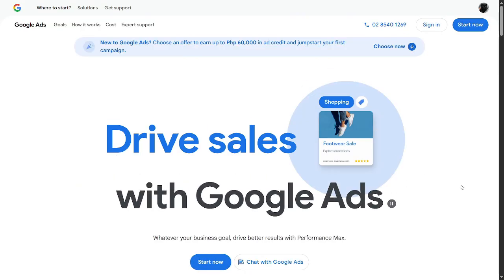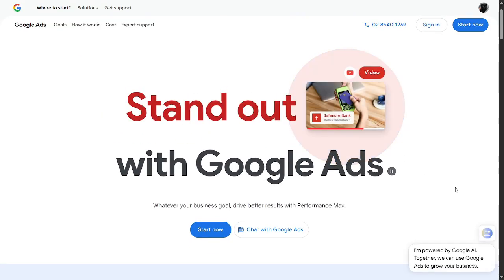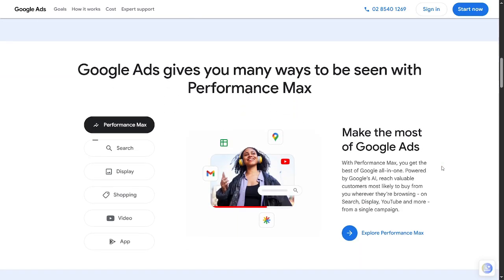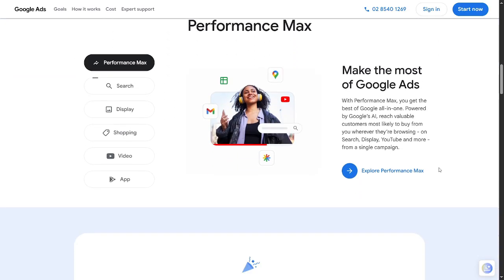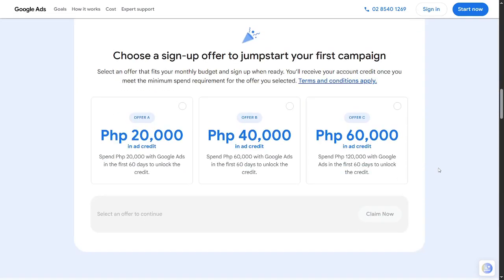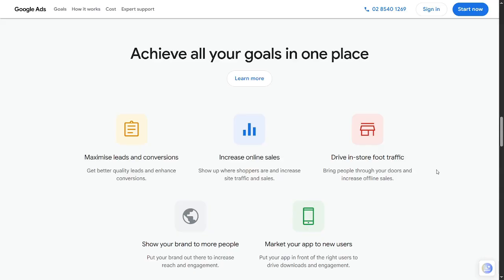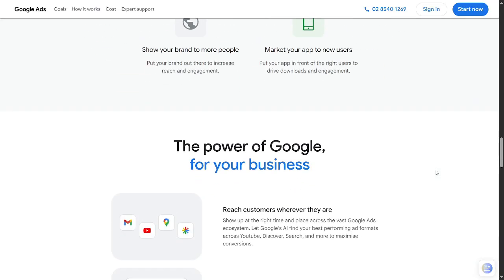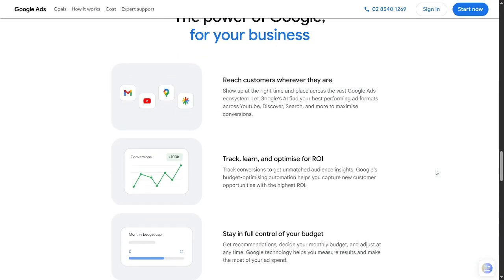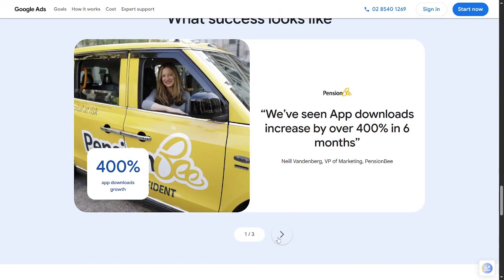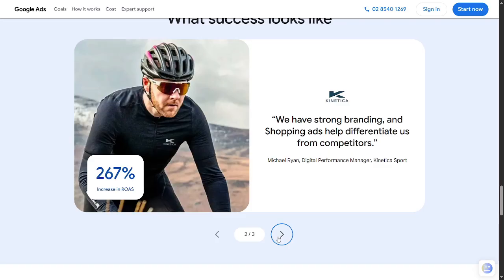The biggest strength of Google Ads is its reach and flexibility. You can run text ads on Google Search, image ads on the display network, video campaigns on YouTube, and even shopping ads for e-commerce. The targeting is extremely precise. You can filter by location, device, audience interest, and even user intent. Google's machine learning also helps optimize your bids and placements automatically, which can save time and improve performance.